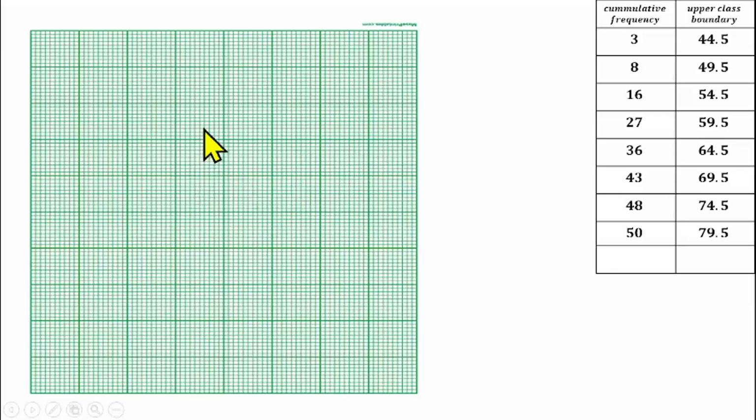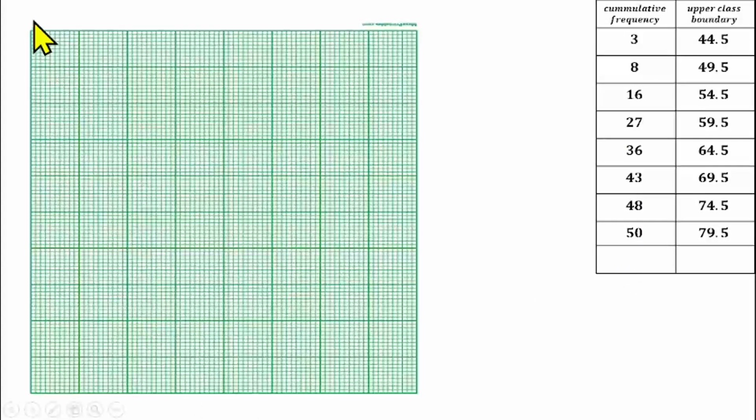Good. Now, we'll need to draw our axes for this graph. The y-axis will represent the cumulative frequency, then the x-axis will represent the upper class boundary.